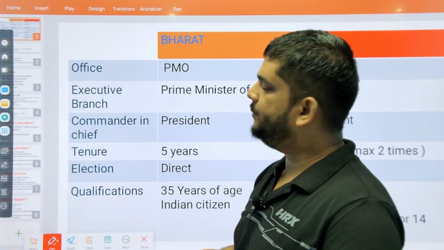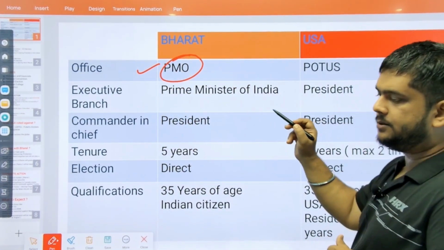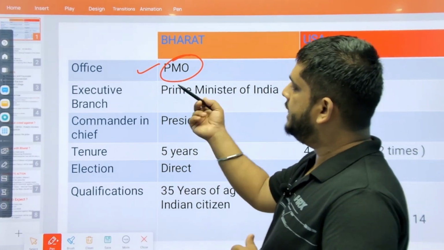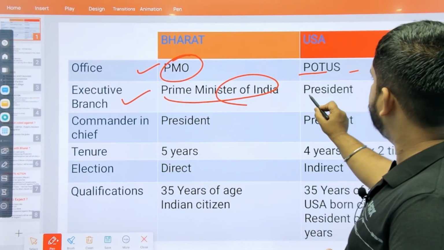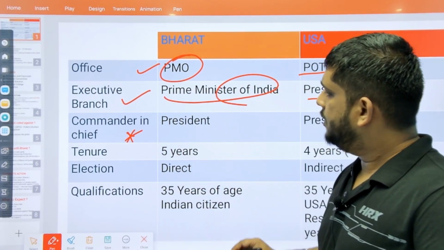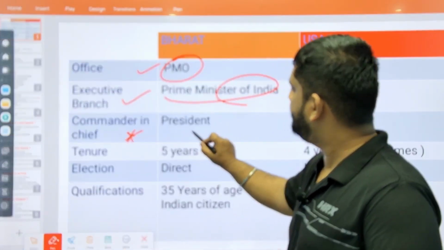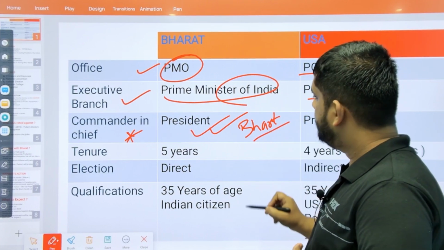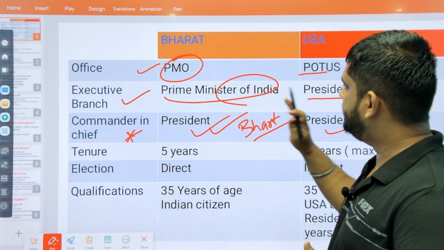First, let us begin with office. The office of Prime Minister is called Prime Minister's Office. The office of the President is called President of the United States, or in short form, it is also called POTUS. The Prime Minister is the head of the executive branch, whereas in case of USA it is the President. But the difference lies here: the Commander-in-Chief of the Navy and Air Force is always the President in case of Bharat. It's never the Prime Minister. Whereas in case of USA, it is the President. So there is one difference between Bharat and USA.